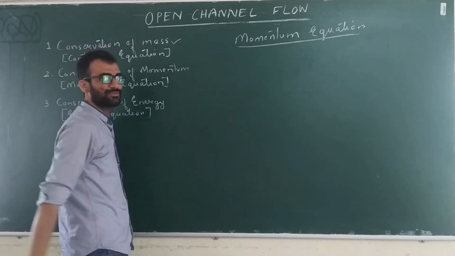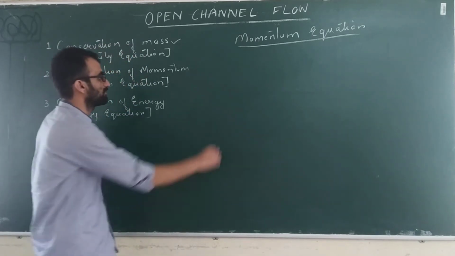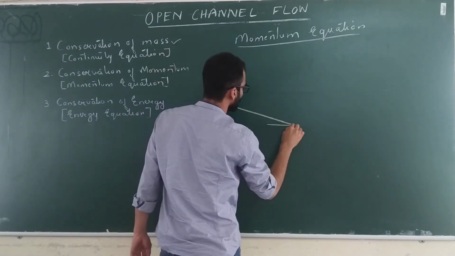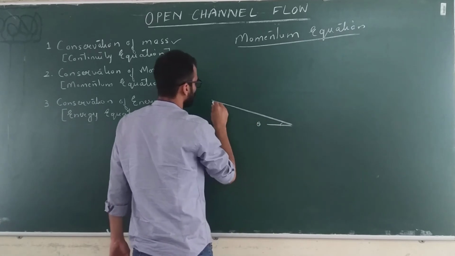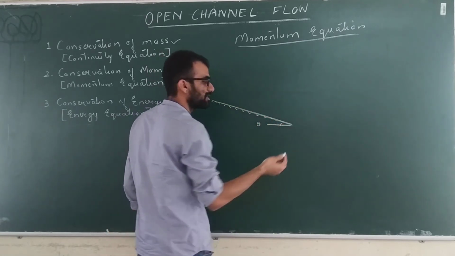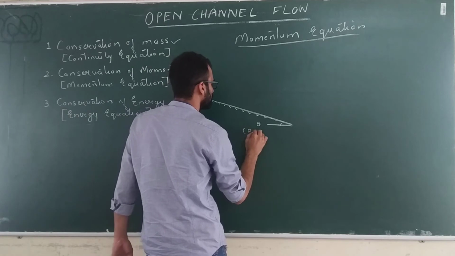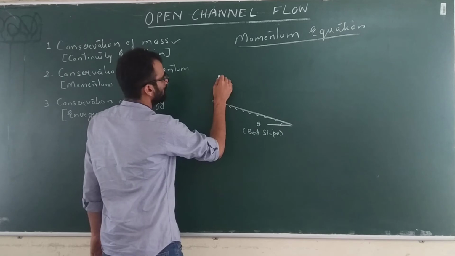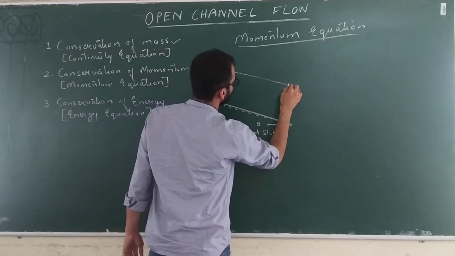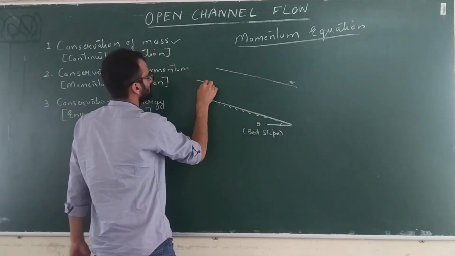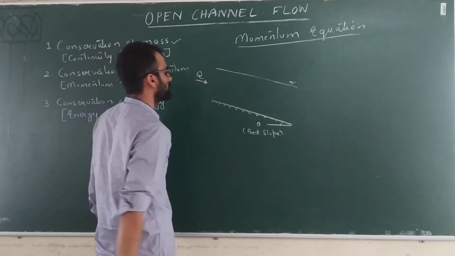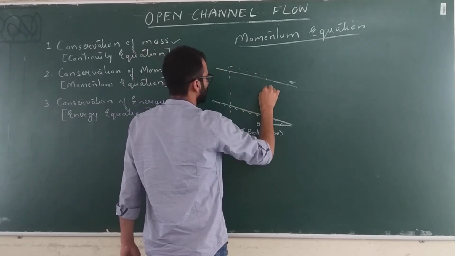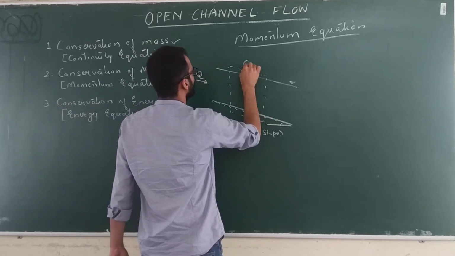This is a generic form of the momentum equation that we'll see. Again, you consider an open channel flow. This is your theta, the bed slope. The slope of the bed is called the bed slope. Now you have some flow taking place like this. This is your depth, and some discharge is flowing. Now take a control volume. Let's say this is your control volume.